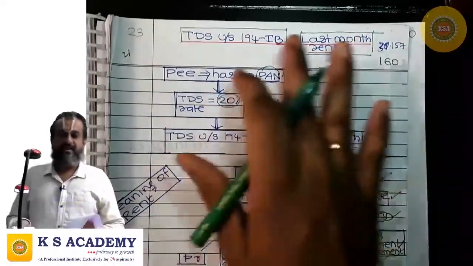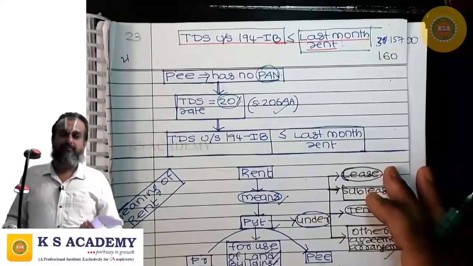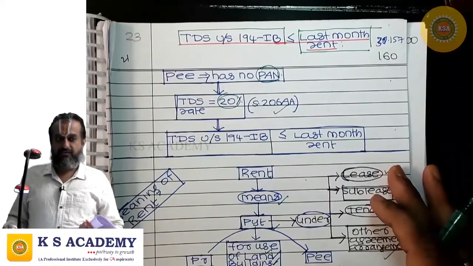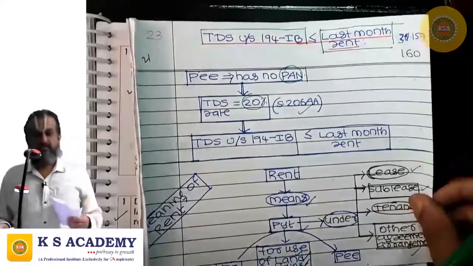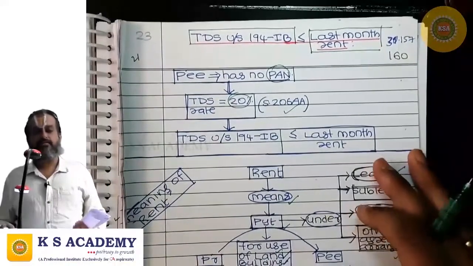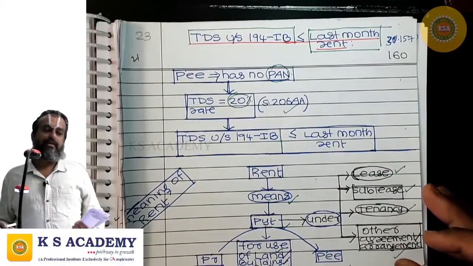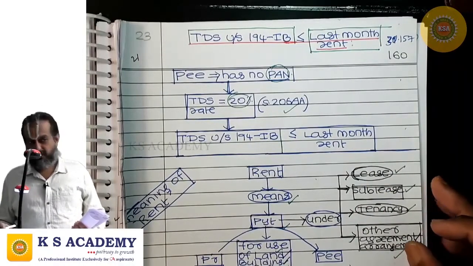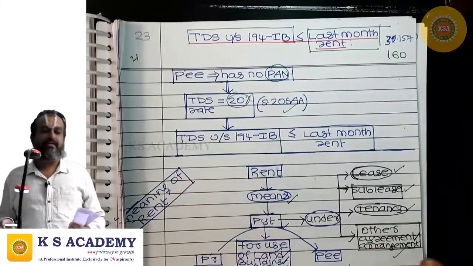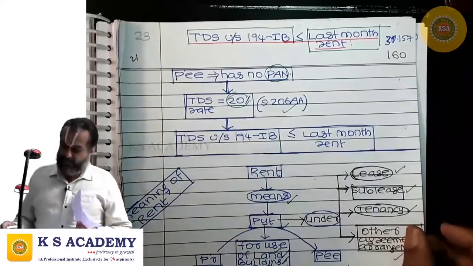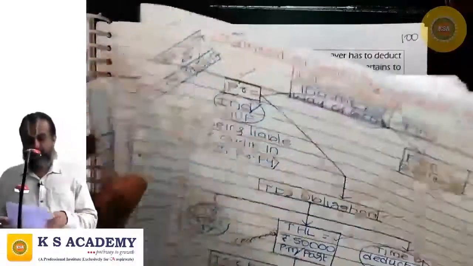And the tax deducted at source under 194IB shall be remitted to the credit of government within 30th of the next month. If you are deducting tax at source in the month of March, then it should be remitted within 30th April. Correct? So, in whichever month tax is deducted, leave that month; within 30th of the next month, the deducted tax should be remitted to the credit of government. That way you need to understand.